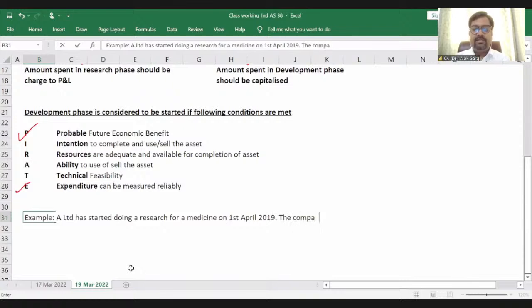The company has spent 50 lakhs till 31st May 2021.